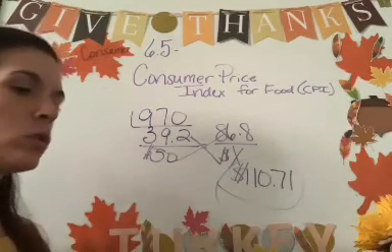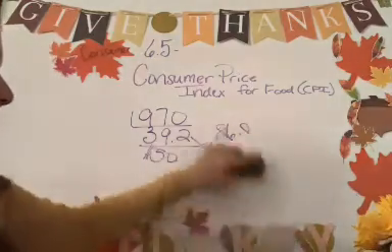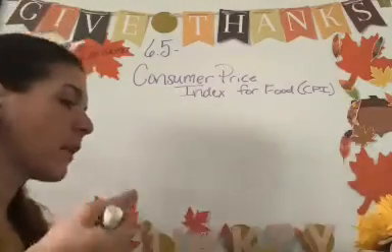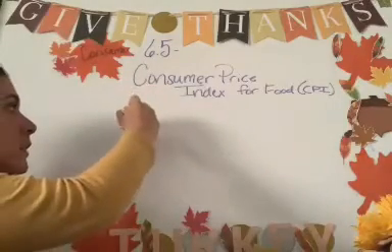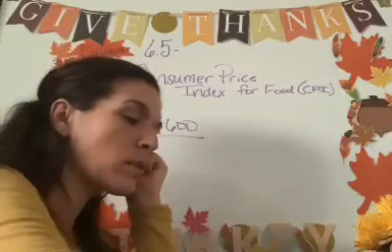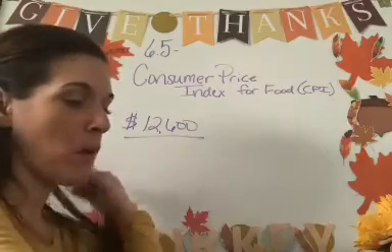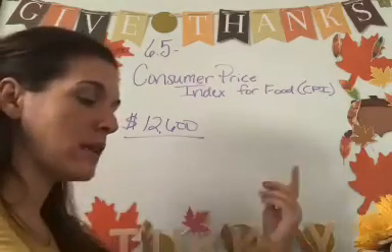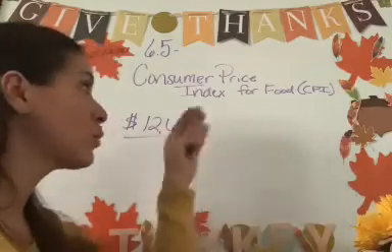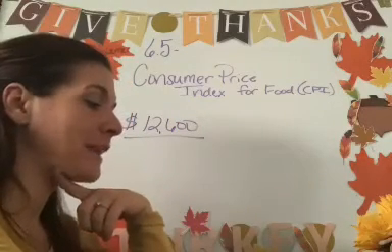Model problem number 2. Let's look at it. It says, in 1975, the Jacksons had an annual income of $12,600 and spent 20% of their income on food. In 1994, they still spent 20% of their income on food, but their income had increased at the same rate as the cost of food. Okay, so the same rate. That's why we're going to use ratios. To the nearest $100, what was the Jacksons' annual income in 1994?